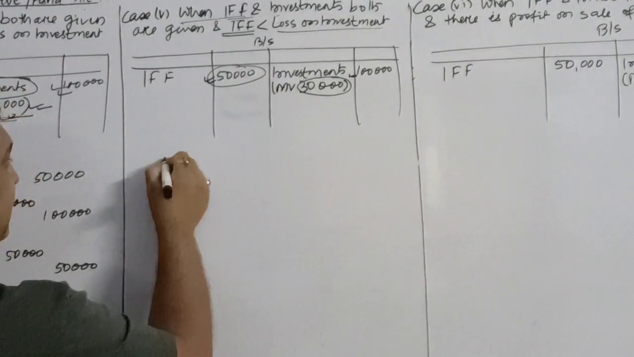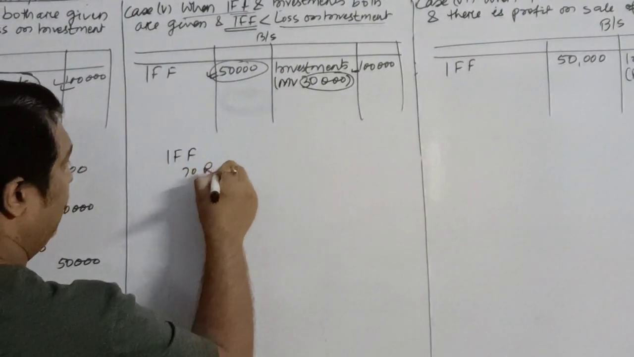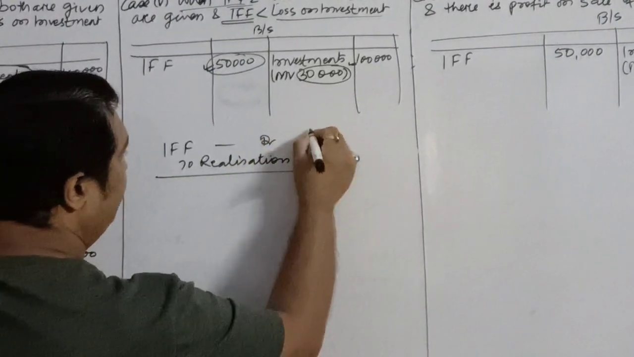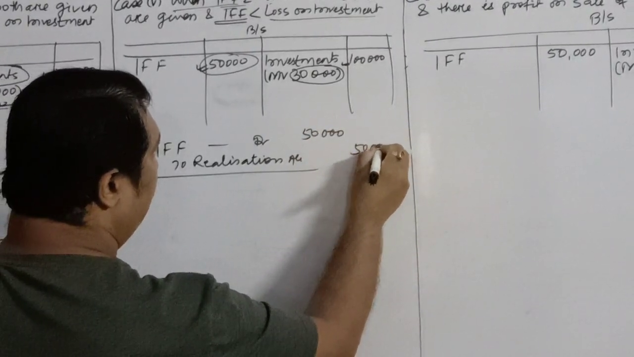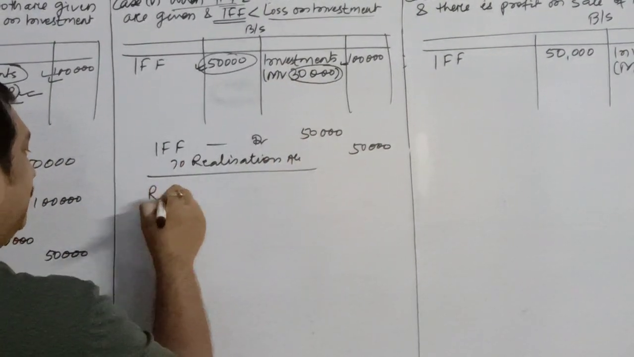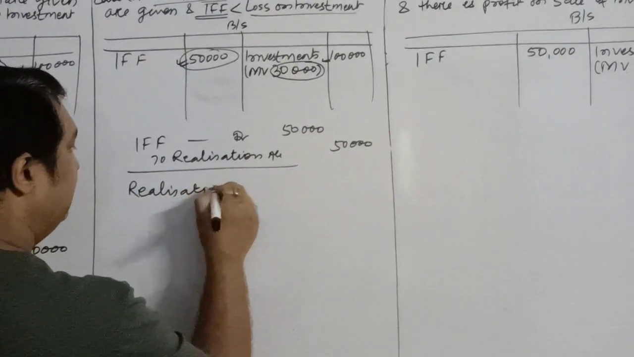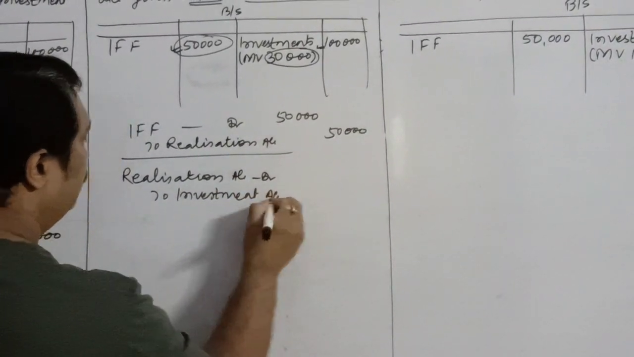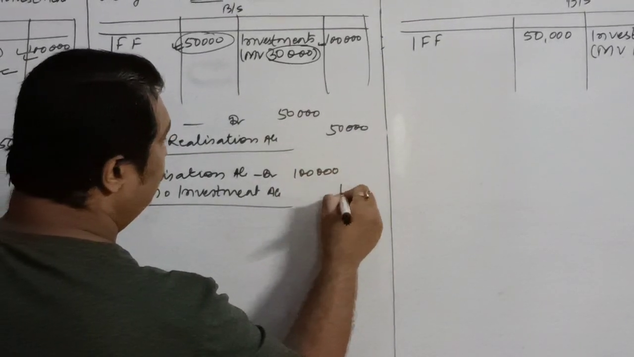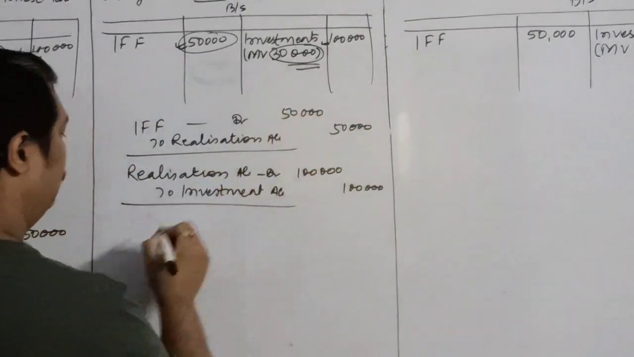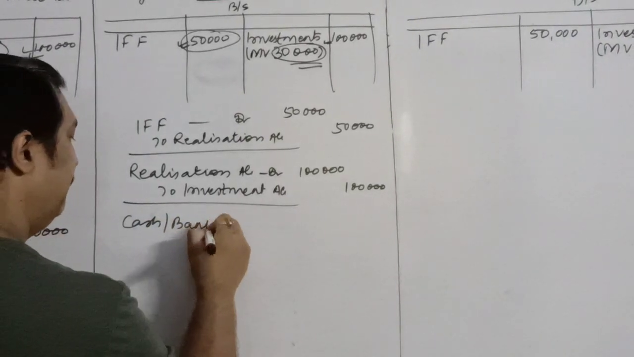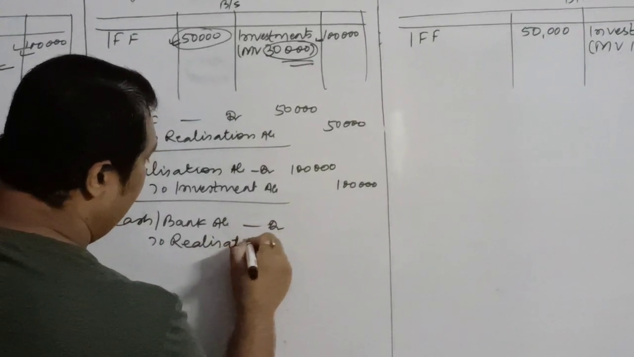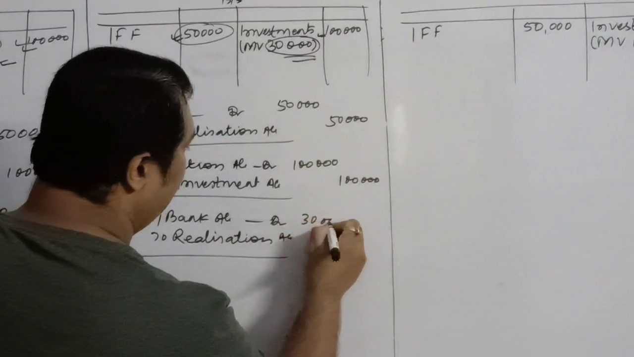You will just transfer this entry, once again the same thing, IFF to realization account, investment fluctuation fund account debit to realization 50,000. We'll transfer the reserve at its book value. We'll transfer the assets also at the book value, realization account debit to investment account, and then we'll show whatever amount we are going to realize. How much? 30,000. So we'll pass the entry cash or bank account debit to realization account. We will realize by selling the asset rupees 30,000.